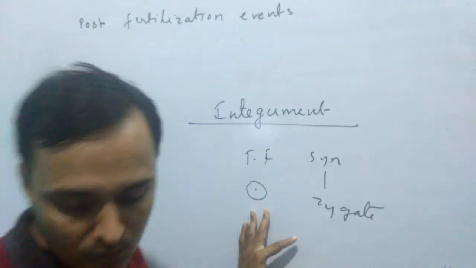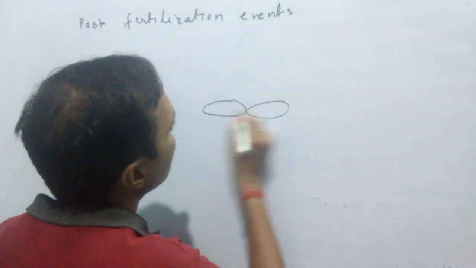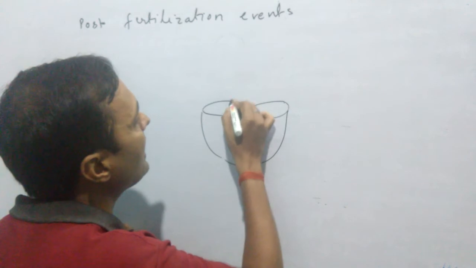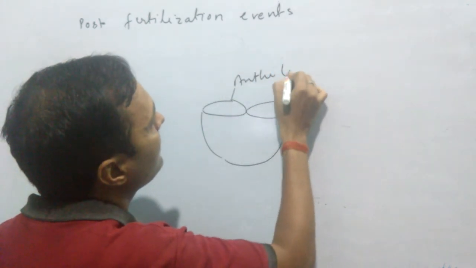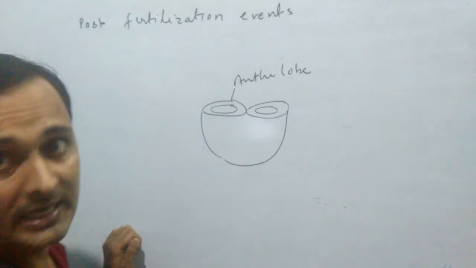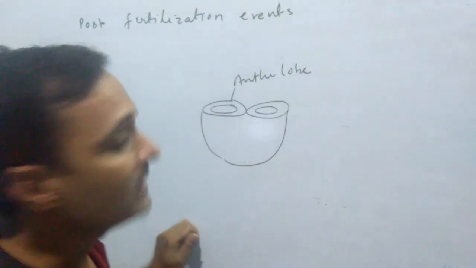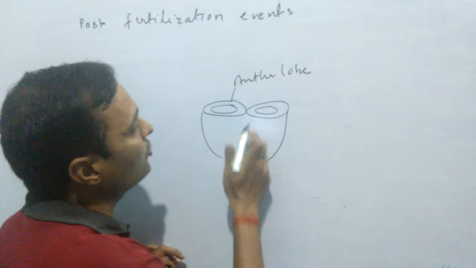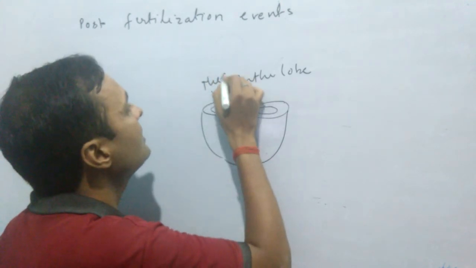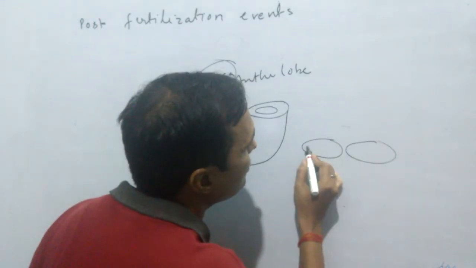Come to the next. Monothecous and dithecous anther. Mono means one, di means two. Suppose that this is the anther lobe. When each anther lobe contains a single theca chamber, or you can say pollen sac, such an anther is known as monothecous anther. What do you mean by monothecous anther? The anther in which each anther lobe contains a single theca chamber is known as monothecous anther, and the anther in which each anther lobe contains two theca chambers.